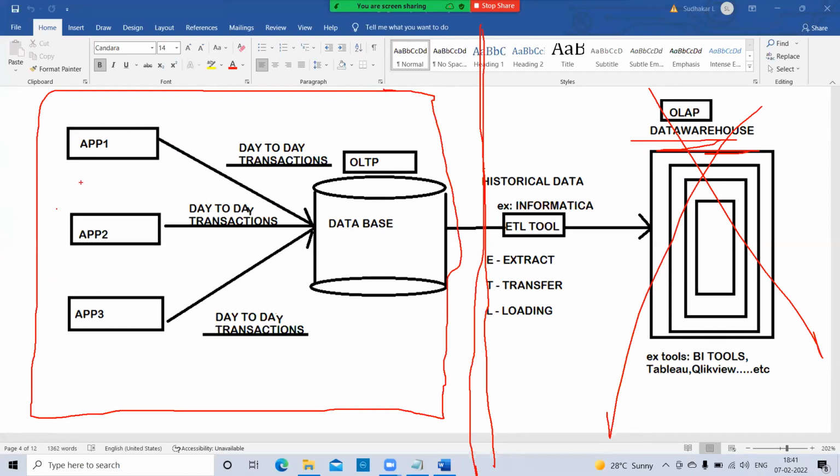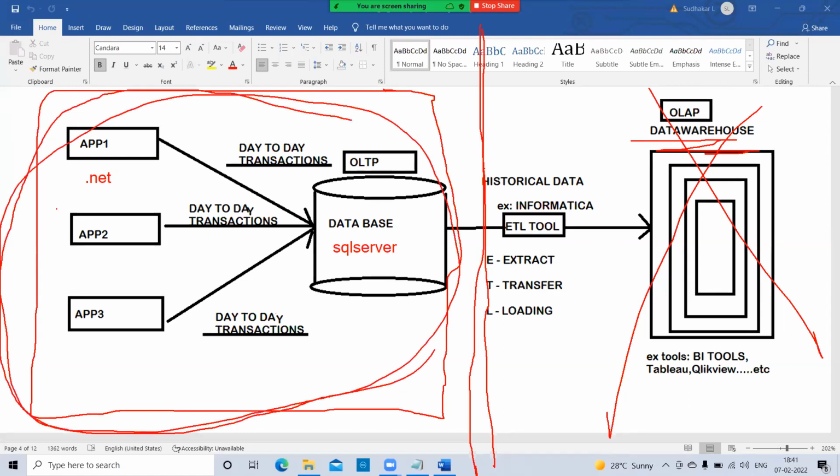For example, simply understand: this is your .NET application and this is your SQL Server. This is our work, and this is what we are learning. Some of you are learning .NET, somebody is learning a backend tool, somebody a front-end tool.